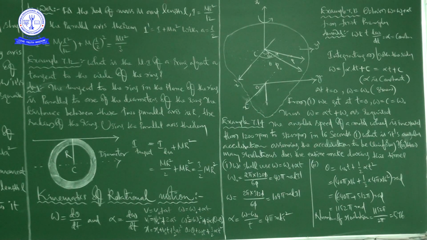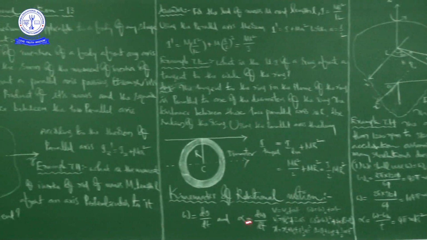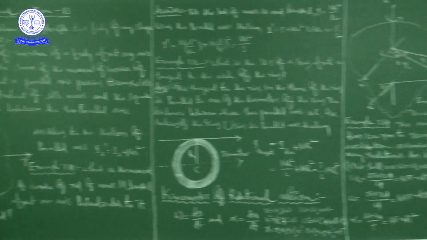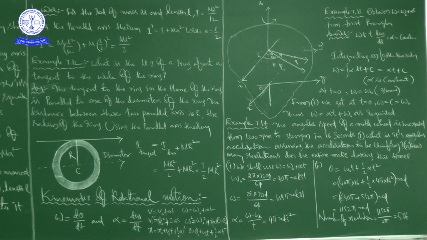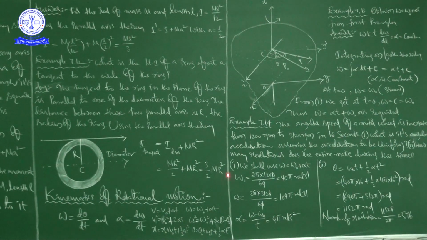Okay, right. In this class we discussed the statement of the parallel axis theorem and its use, and the parallel axis theorem is applicable to a body of any shape. There we discussed two problems. One problem belonged to the rod, another to the ring, based on the parallel axis theorem. Afterwards we came to discuss kinematics of rotational motion. There we defined the equations of rotational motion, right?